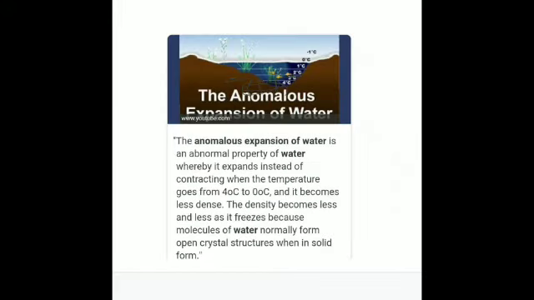Anomalous expansion of water. We all know that when liquids are heated, they expand, and when cooled, they contract. But water behaves exceptionally differently. It has an exceptional behavior. When water is cooled from 4 degrees to 0 degrees Celsius, then what happens? It becomes less dense, it expands, and due to this expansion, the volume of water increases and the density decreases. Is that clear?